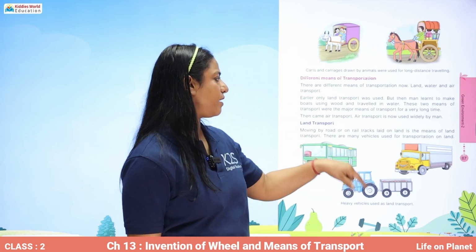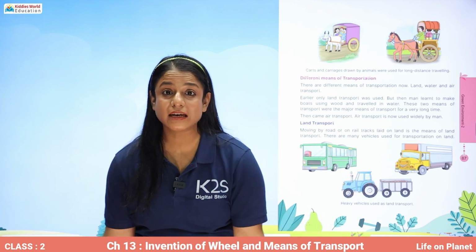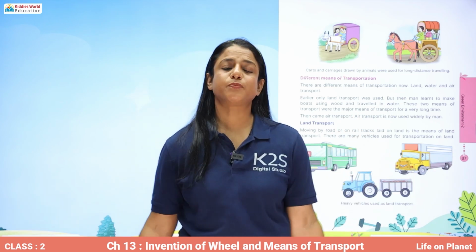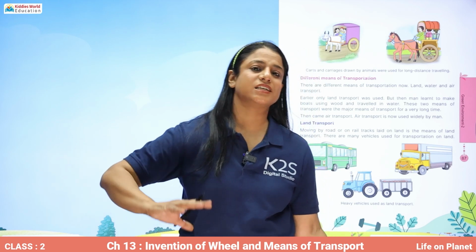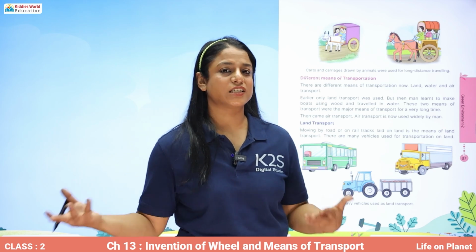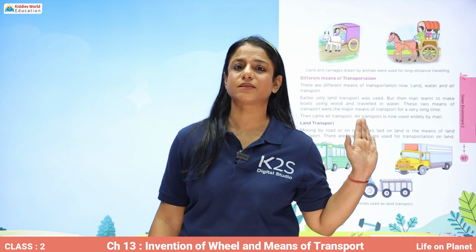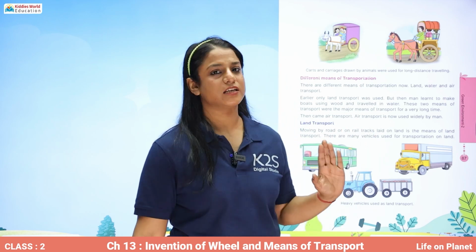Now air transport is widely used, as people are traveling from one city to another, from one country to another. Also, it is the most expensive means of transport.